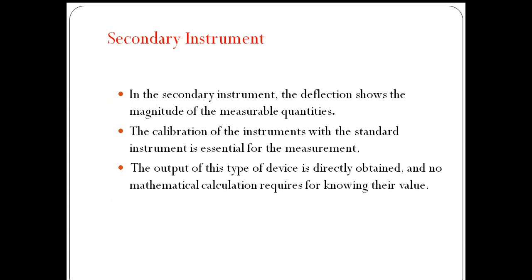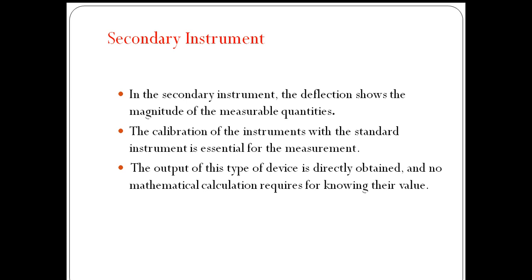And secondary instrument. In a secondary instrument, the deflection itself shows the magnitude of the measurable quantity. Once the meter is connected to the existing connection and the meter deflects, the deflection itself will be the actual value of measurement. In absolute instruments, we have to take the deflection into consideration and multiply it with a meter constant.